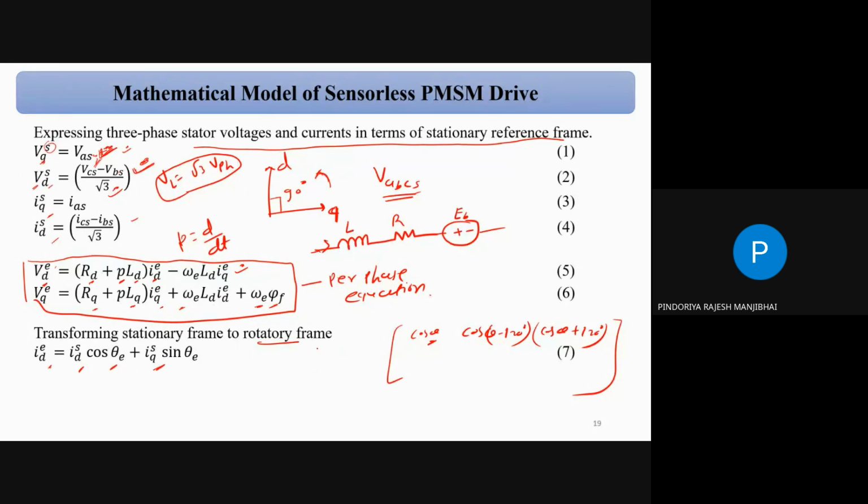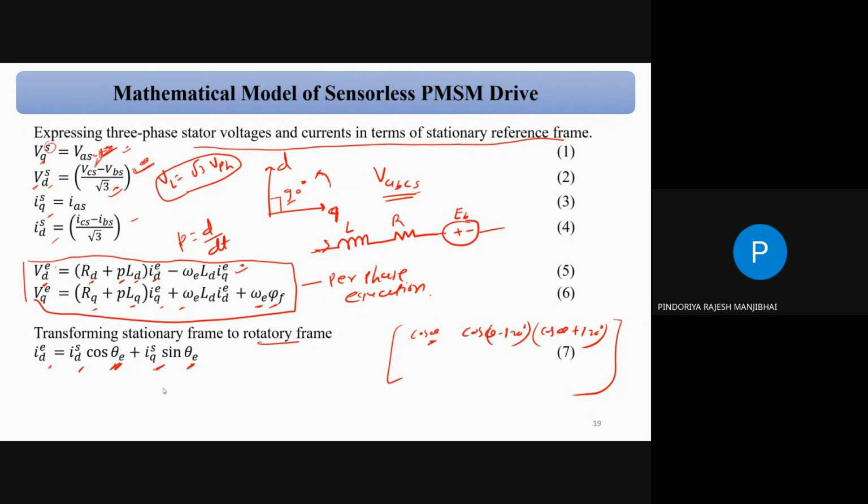For the stationary part, we assume theta is 90 degrees, but here it is a rotating frame. That's why it is written as theta e, because now the rotation is rotating, correct? We don't know the value of theta, so we write cos theta e and sin theta e, correct? That is equation number 7. Any confusion in equation number 7?